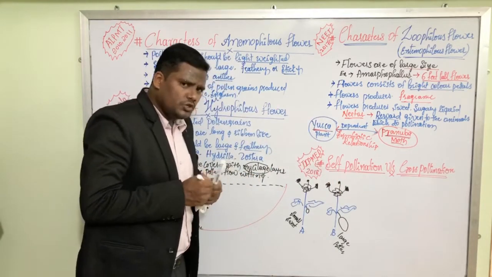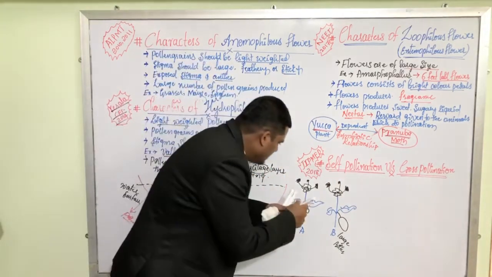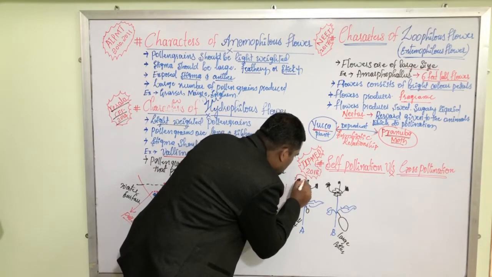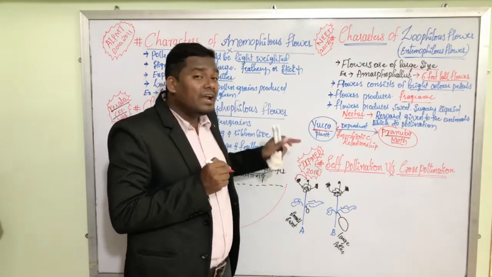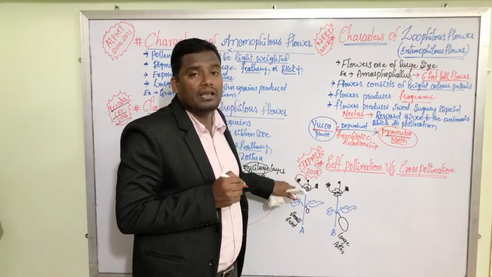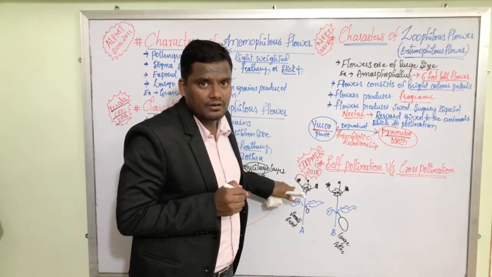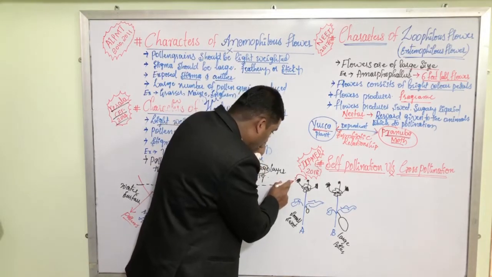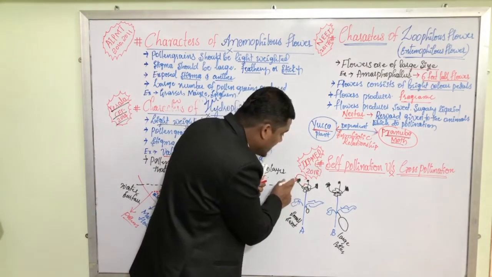Suppose you people can answer this. If the pollen grains from this anther are dropped on the stigma of the same flower, can we consider this self-pollination or cross-pollination? Transfer of pollen grains from the anther to the stigma of the same flower.